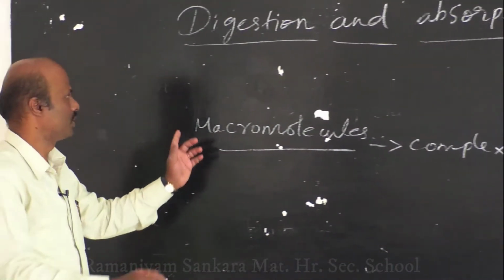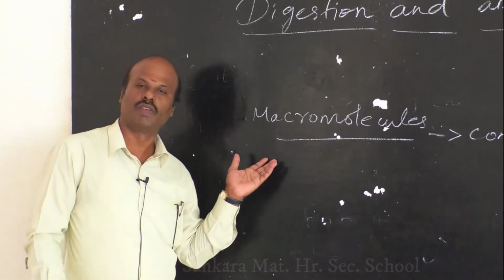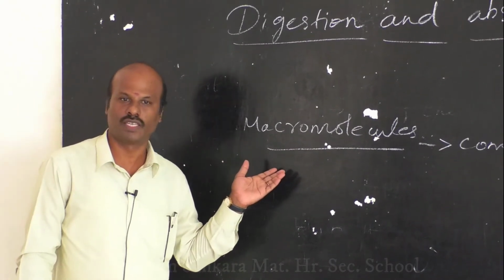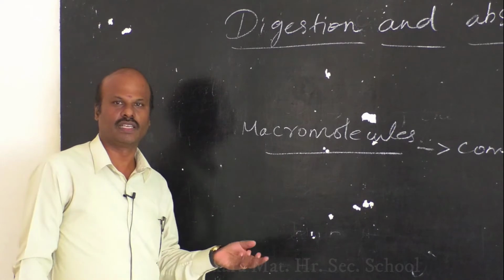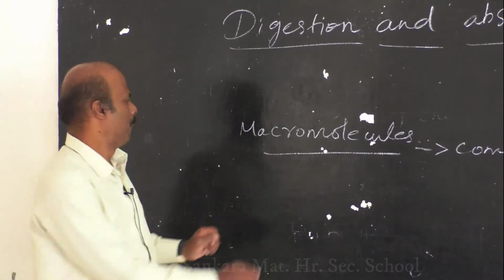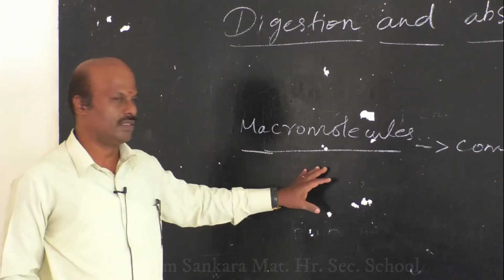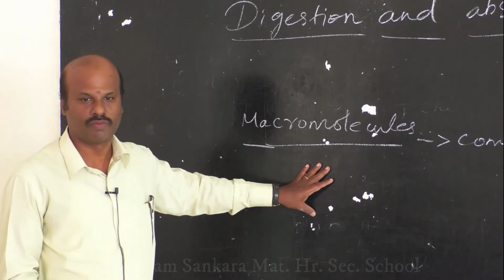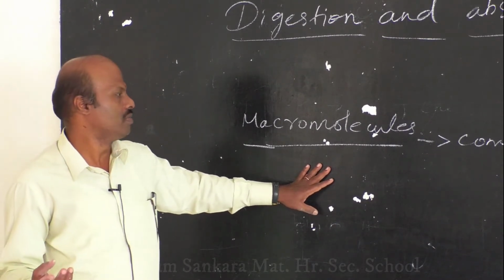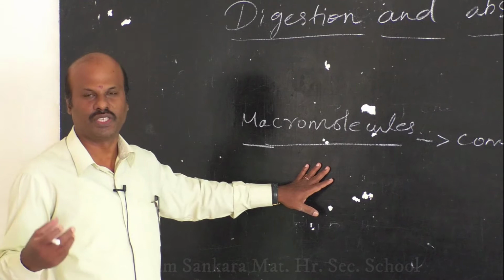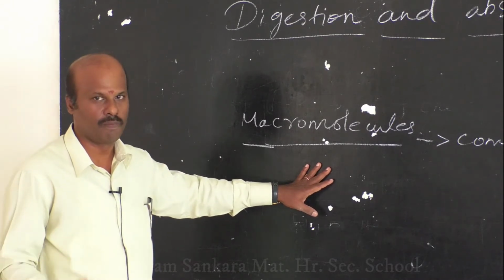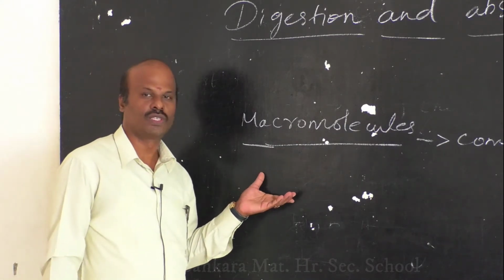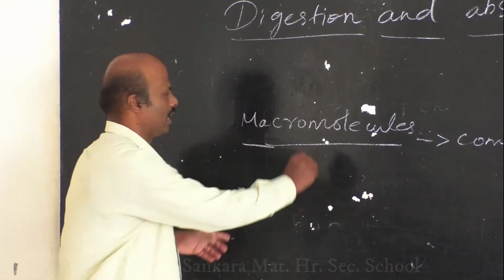The food present in our various plant and animal sources, like plant foods such as cereals and vegetables, are plant-derived foods. Animal-derived foods like meat, fish, and egg are also animal food. All these plant and animal foods have nutrients like